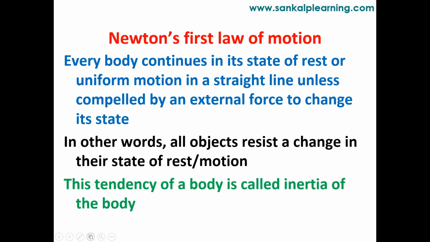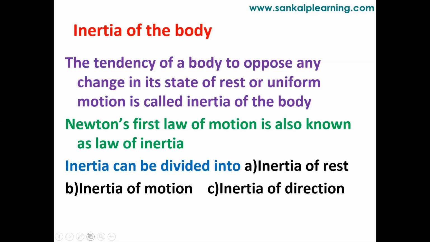So whatever resistance or opposition the body is showing, that property of the body is called what? Inertia of the body. So here we have the clear definition of inertia. The tendency of a body to oppose any change in its state of rest or uniform motion is called inertia of the body. So Newton's first law of motion is also known as what? Law of inertia. Newton's first law of motion is called the law of inertia.